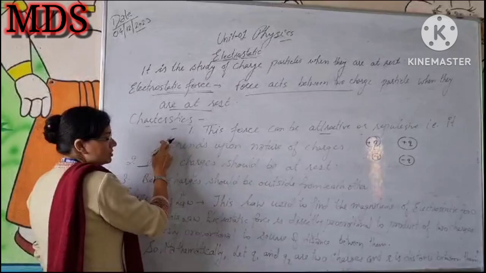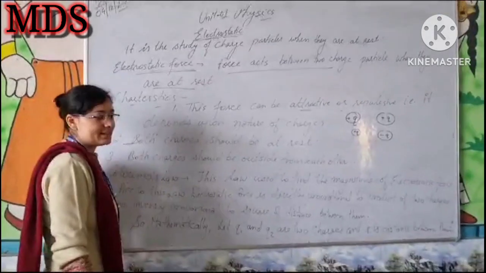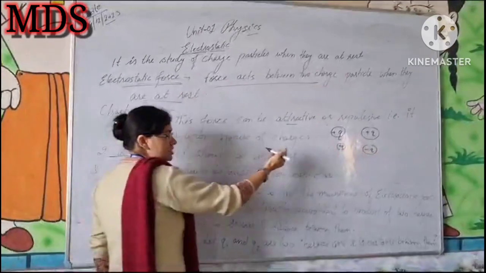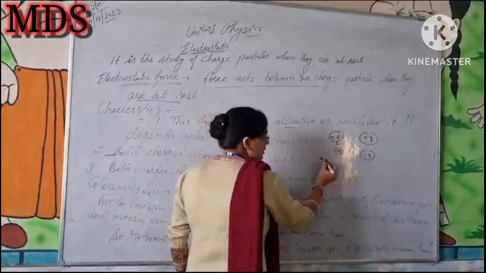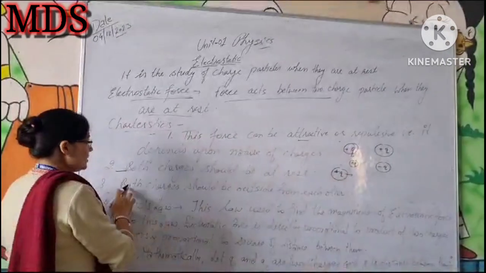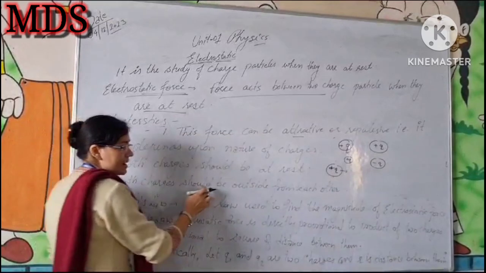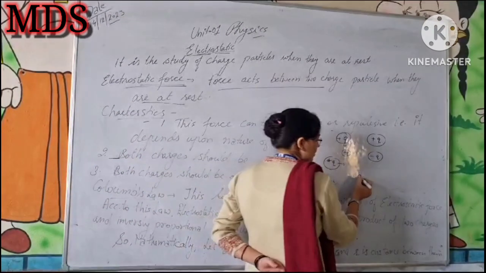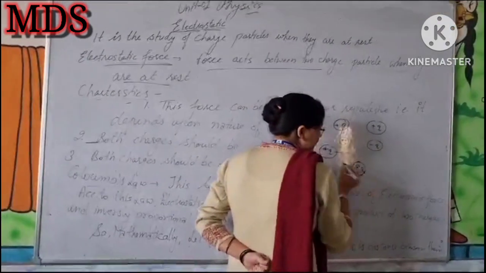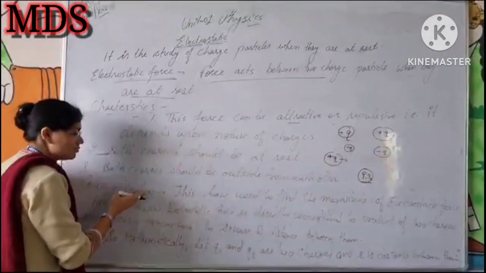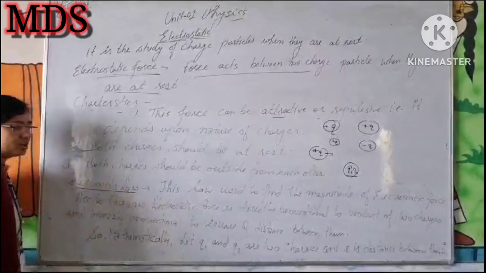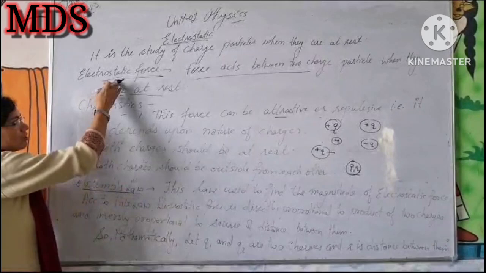The next property of this force is that both charges should be at rest; then this force will be exerted. If the charged particles are moving with some velocity, then you can't find this force. Also, both charges should be outside each other; if one charge is inside the other, we can't find this force using Coulomb's law. Coulomb's law is the law we use to find the electrostatic force.